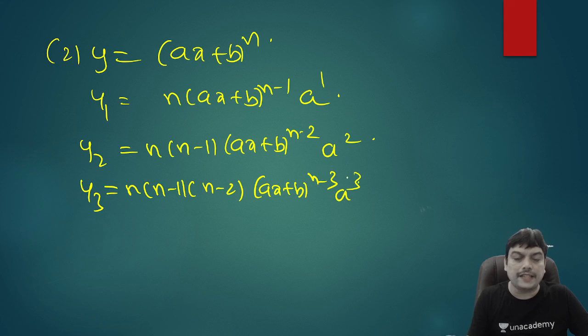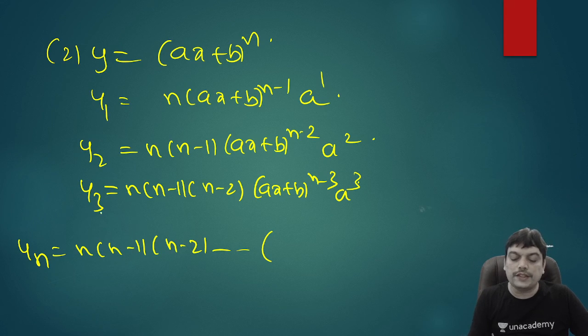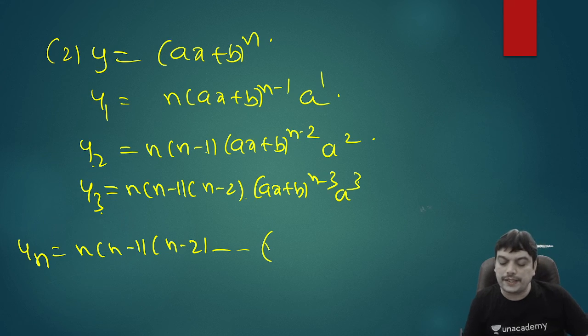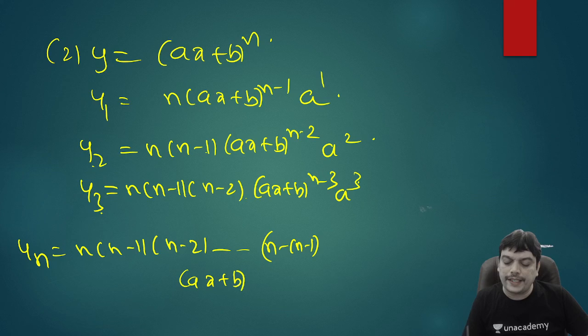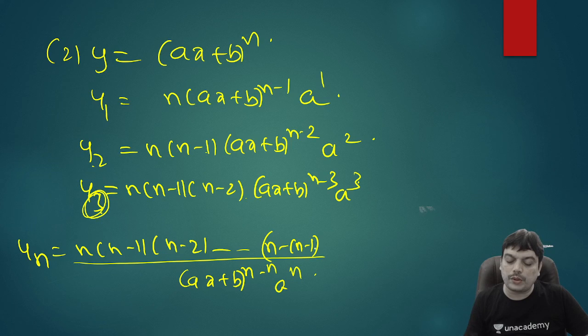So if you analyze the pattern, you can see it is of the form n into n minus 1 into n minus 2 and so on up to the last number. If there was 3, you got 2. For 2, you got 1. So the last number is 1. And the power of ax plus b will become n minus the number same as the subscript, so n minus n. And the power of a will be same, so a power n. Again, you can see that this product is factorial n, and (ax plus b) power 0 is 1. You are just left with a power n and n factorial.